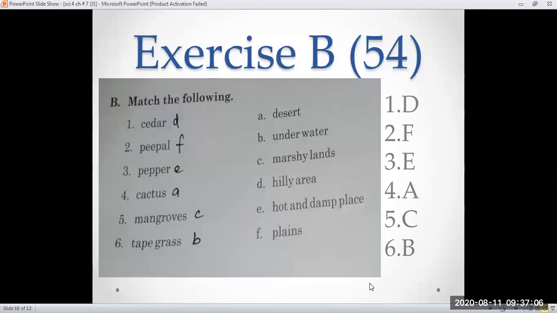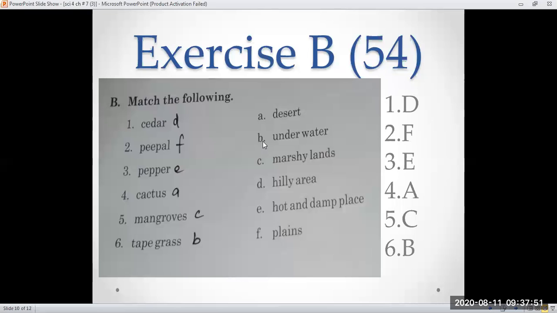And now we are moving to exercise B. Here is match the following. Either you can do matching or you can write the exact number with the correct answer. First one is the cedar. Cedar is a plant that grows in the hilly areas. The second one is a peepal. It grows on the plains. Third one is a pepper. It grows in hot and damp places. Fourth one is a cactus that grows in the desert, A. Mangroves grow on the marshy land, C. And the tape grass grows underwater.